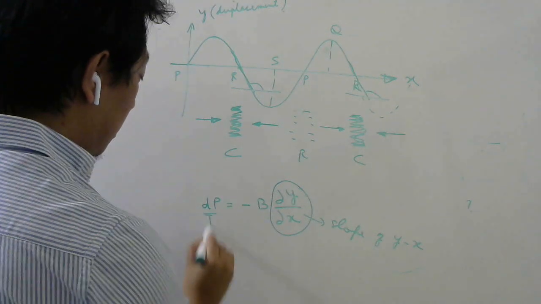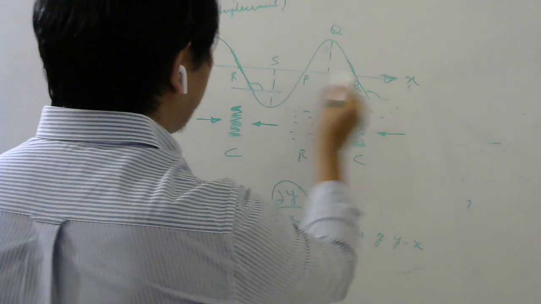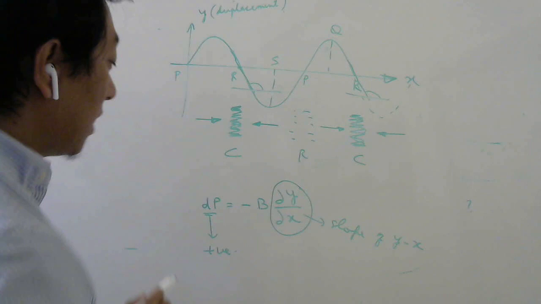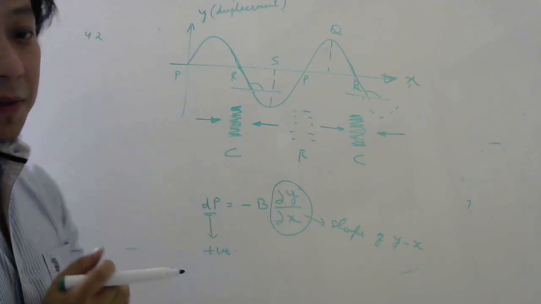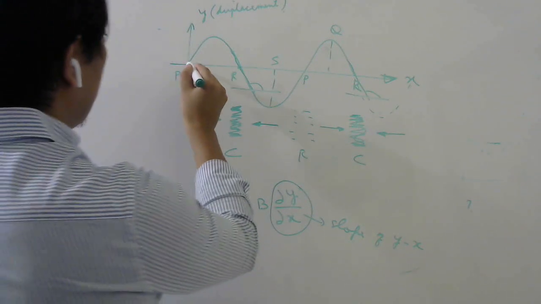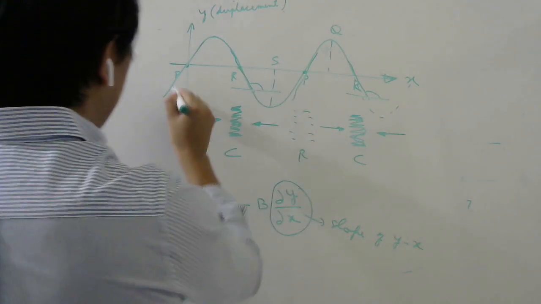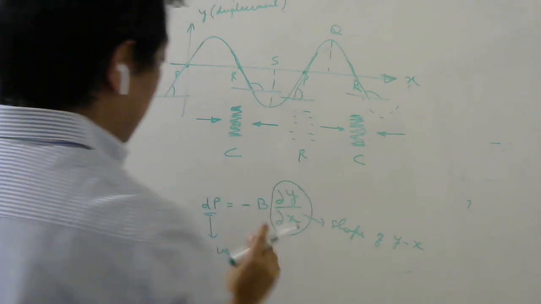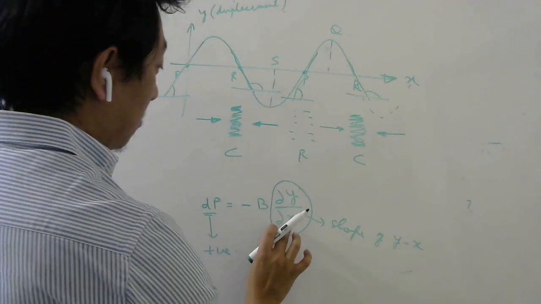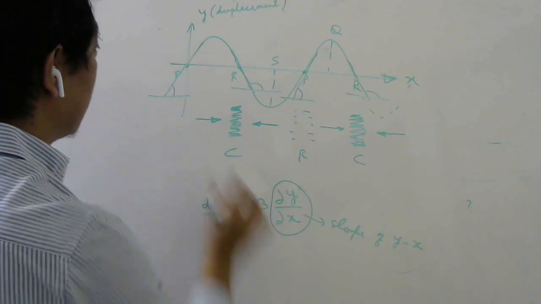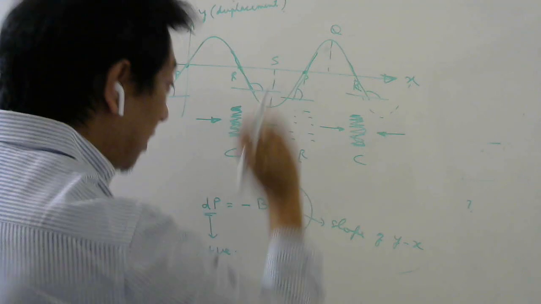That means the change in pressure will be positive for points r. Understood or not? So at r, the change in pressure is positive, which means the pressure is maximum. Whereas if you look at points P, if you draw a tangent here, it makes an acute angle, right? So if it makes an acute angle, the slope of this yx graph will be positive, so dp will be negative. So P will be your rarefaction. As I have already shown you here, the pressure will be less.